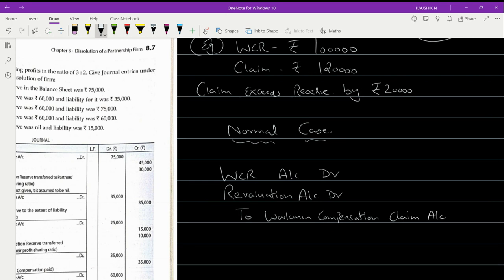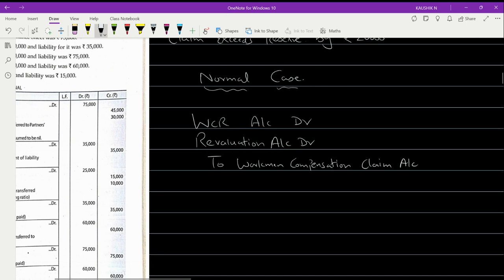Do you remember? Okay. And then what will you do? The amount, whatever is appearing in the debit of revaluation, should be transferred to the partners' capital. So the second entry will pass as partners' capital account will be debited to revaluation account. Is this clear to you?